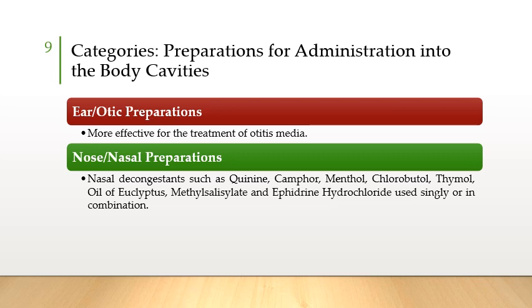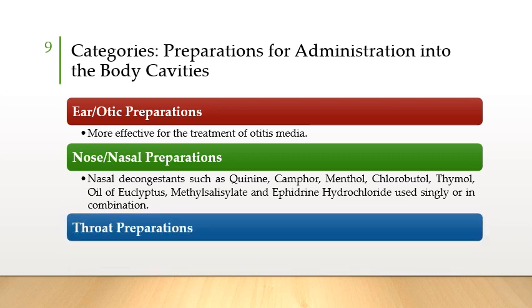If anyone has congestion and a problem breathing, they can simply use aerosols that may contain quinine, camphor, menthol, chlorobutol, thymol, oil of eucalyptus, methyl salicylate, and ephedrine hydrochloride. These agents may be used singly and are also effective in combination.